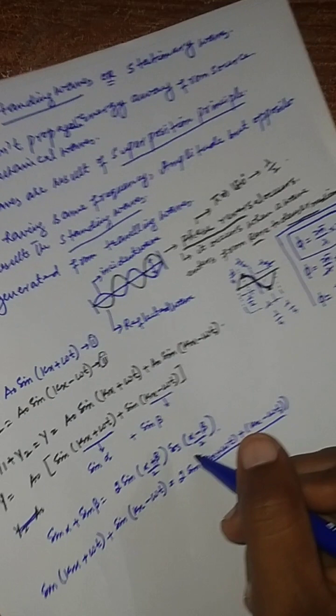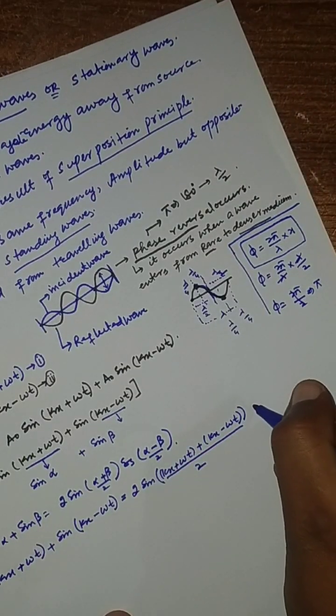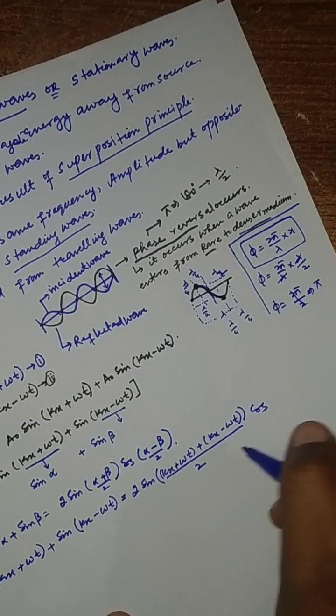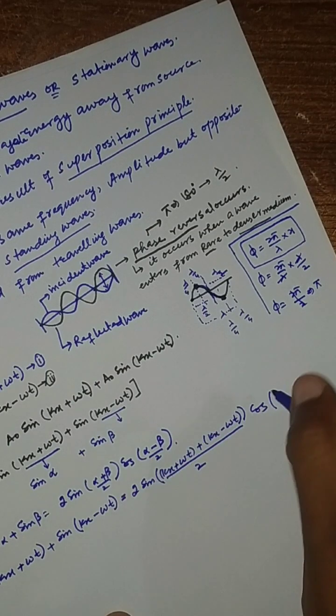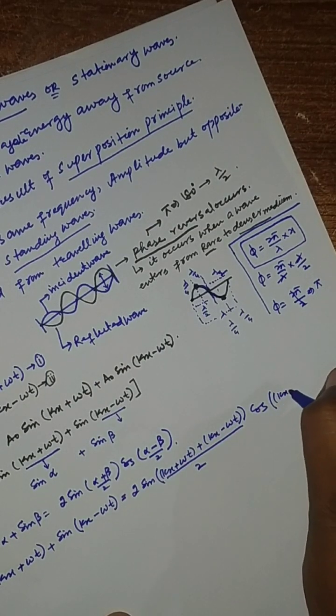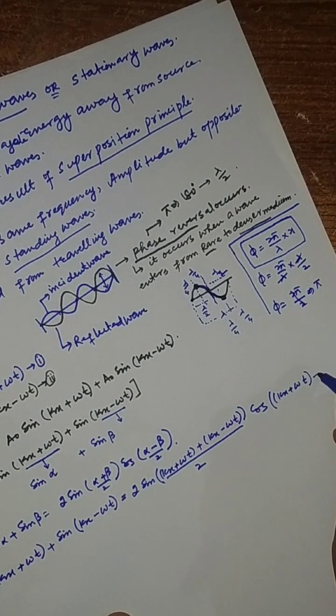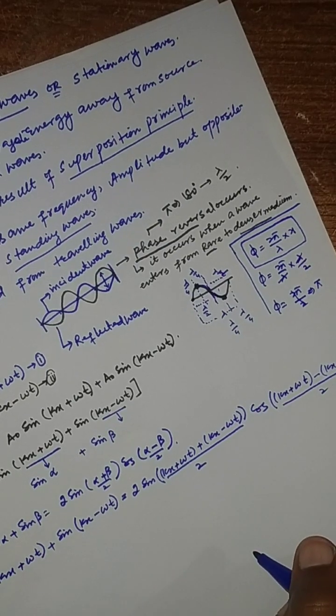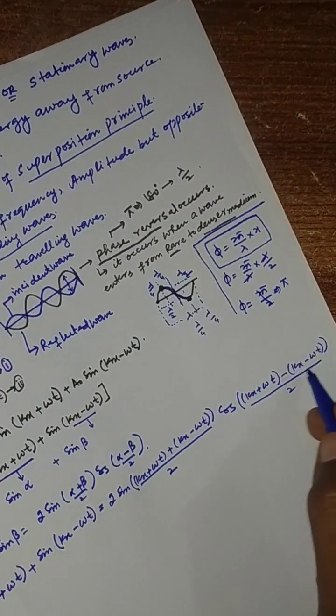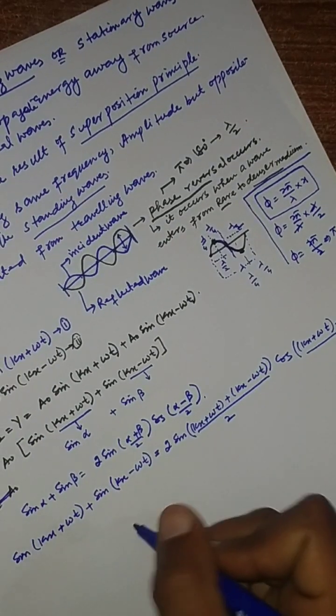And after that, cos of alpha minus beta: alpha equals kx plus ωt, and minus beta equals kx minus ωt, and the whole divided by 2.